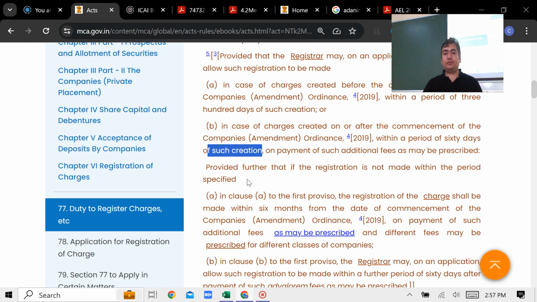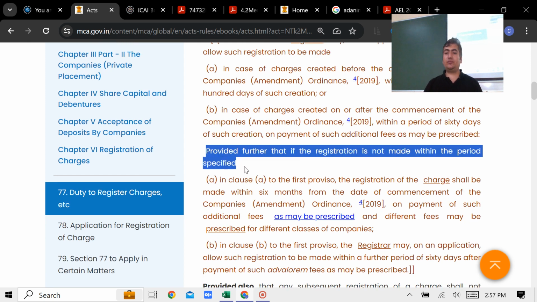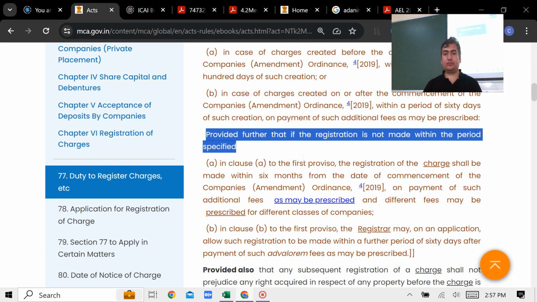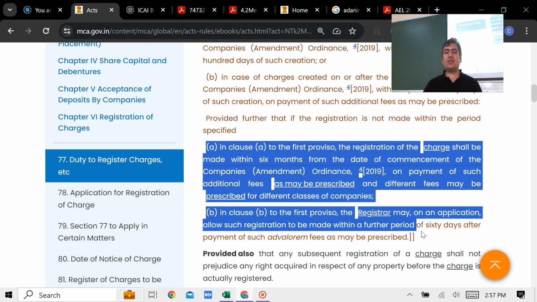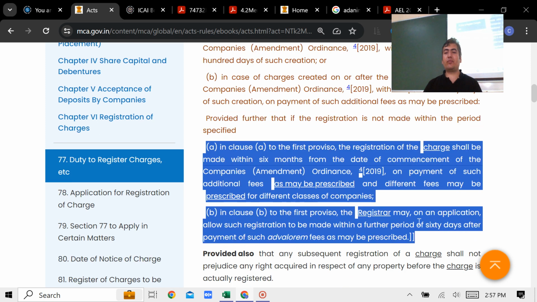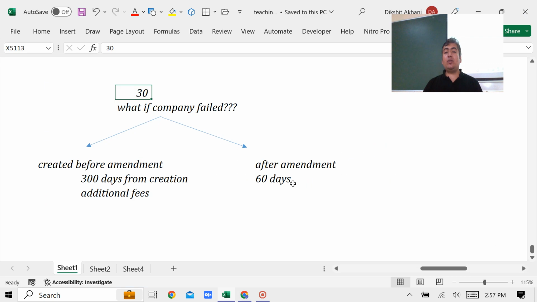Alright. Now, what if you couldn't have done this within... just a second. Just ignore this part, this is something like a provisional duty. Let's come to this part. What if you couldn't have done it within 60 days? If this is also expired,